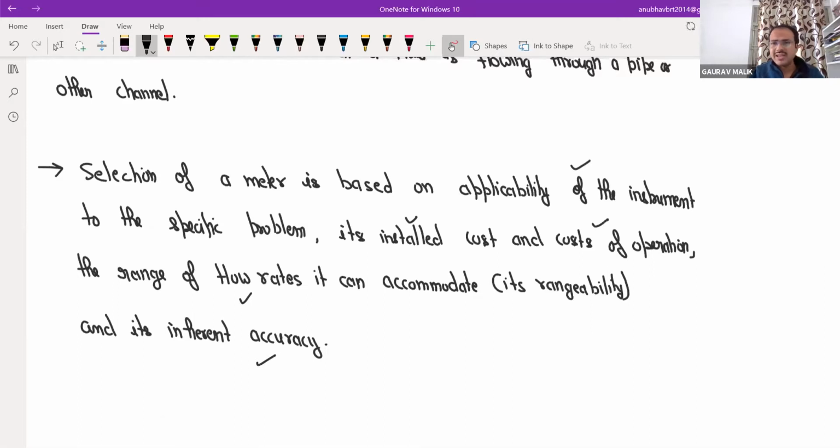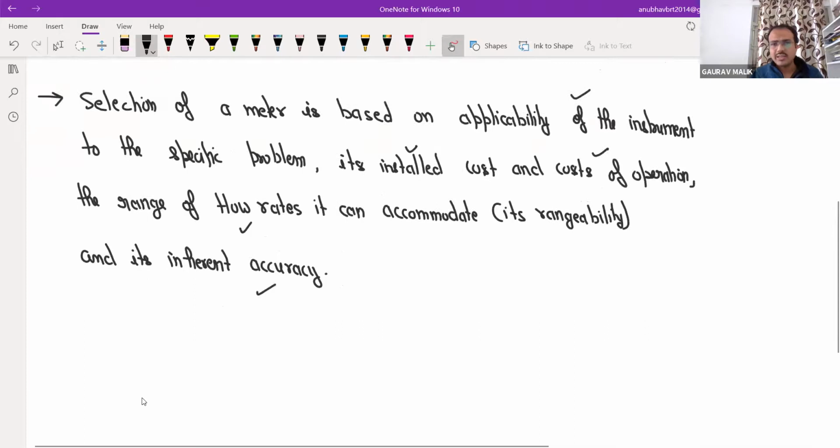So these are some major factors which we need to take care of during the selection of a meter.